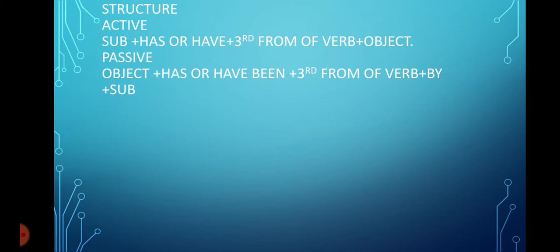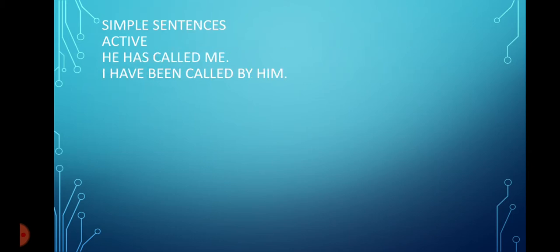Now, in a passive sentence, first of all, there would be the object, then we have has or have been. Students, we are to use the helping verb now according to the object, not the subject. Then we have the third form of verb, then we have by and the subject in the last.